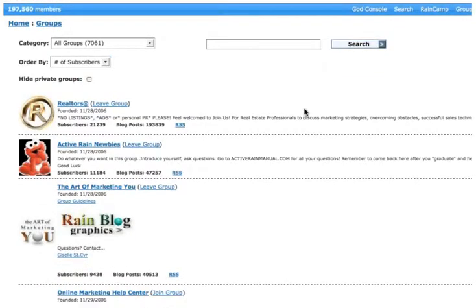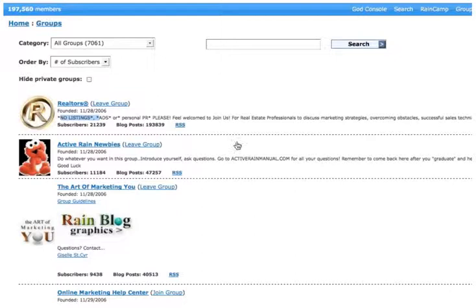Now, let's say I actually had a listing. Would I put that into the Realtors group? No, it says right here, no listings, right? So you wouldn't. So you need to read the guidelines for each group to make sure that your content fits it. If I had a listing, could I put it in Newbies? Sure, it says do whatever you want, right? So make sure you're reading those guidelines for the group before you join the group, okay?